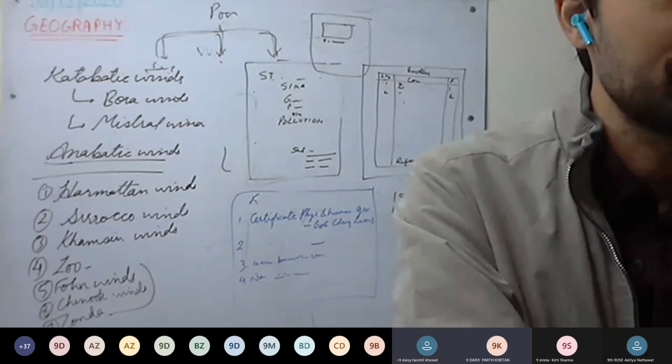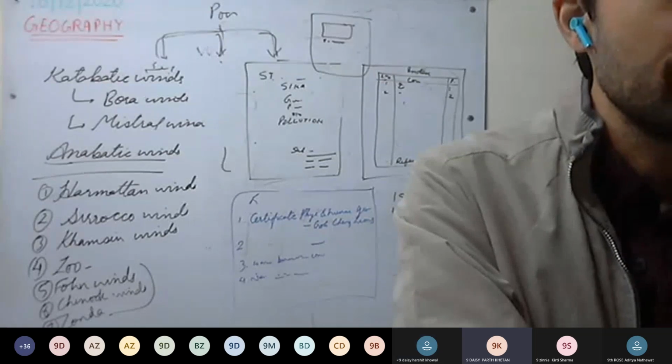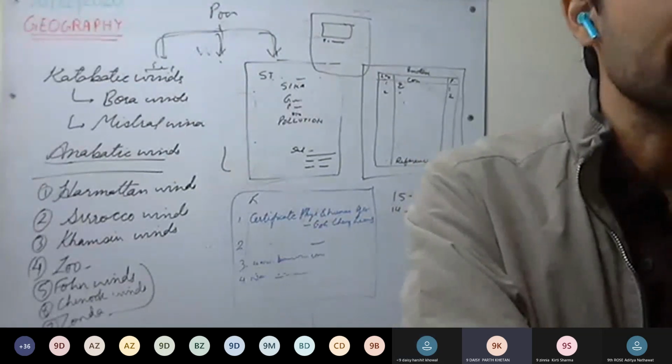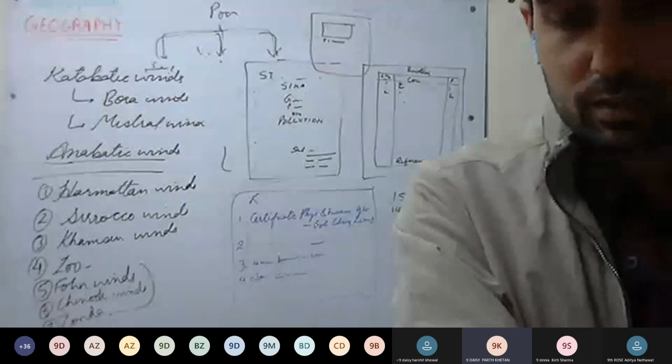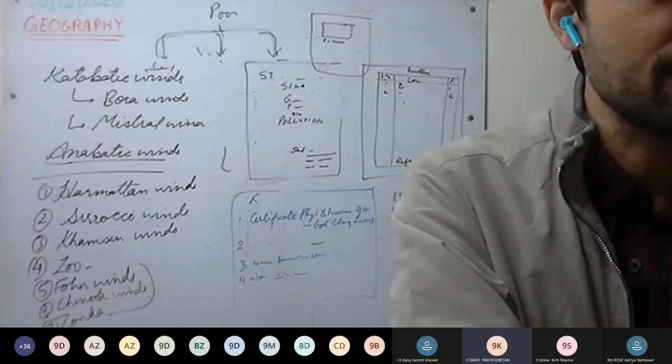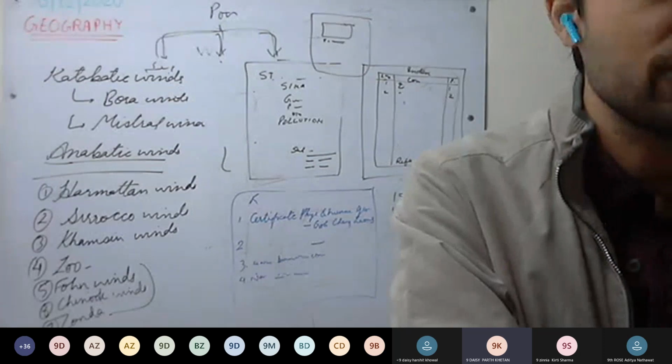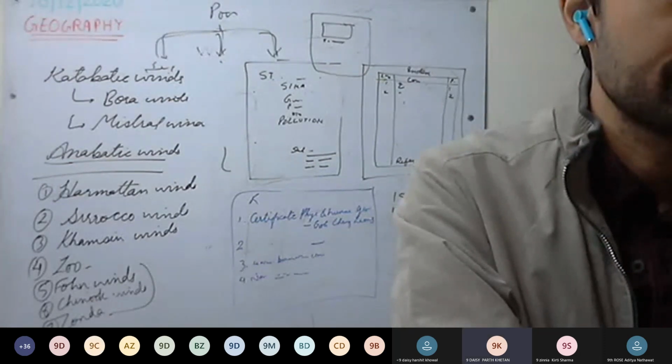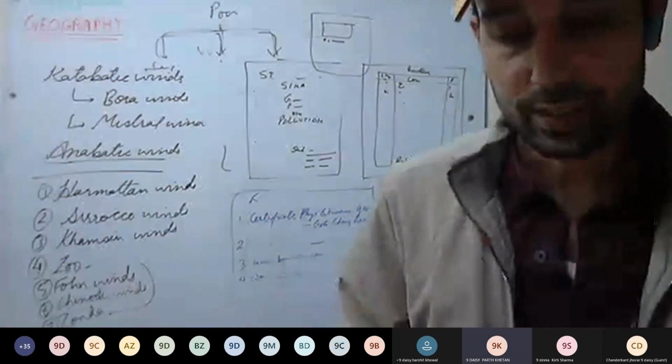Sir, in physics, you have to do the practicals that have been told. I think 4 practicals have been provided to you. Those only you have to do. So the index as well, you have to write.